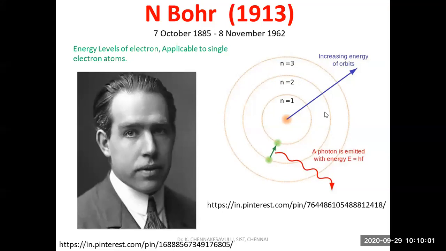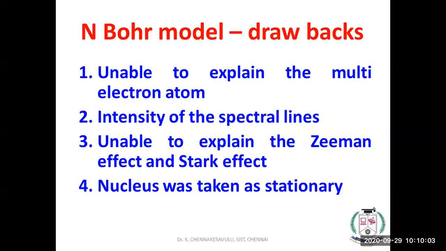The Niels Bohr model is unable to explain the multi-electron system and the intensity of the spectrum, and it is unable to explain the Zeeman effect and Stark effect. What is meant by the Zeeman effect? Under the influence of a magnetic field and electric field, the spectral lines will split. These effects are unable to be explained by Niels Bohr.